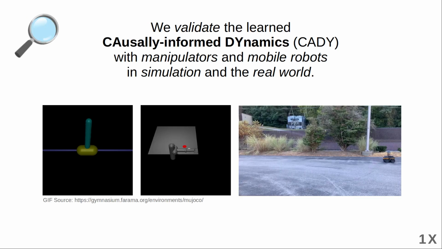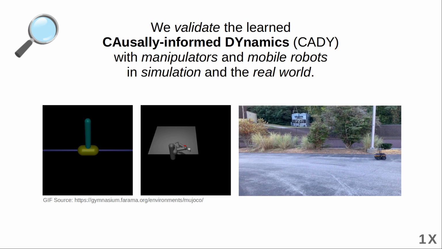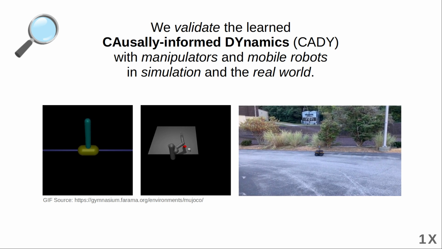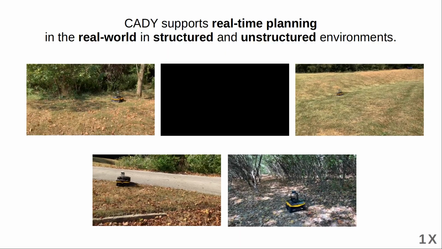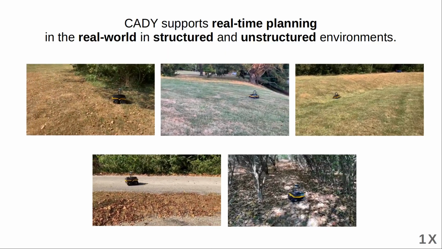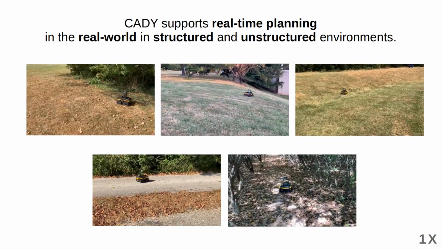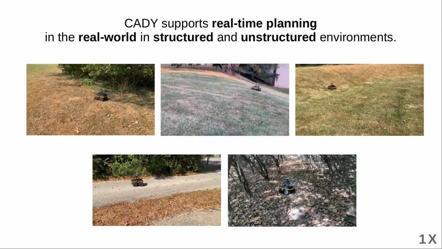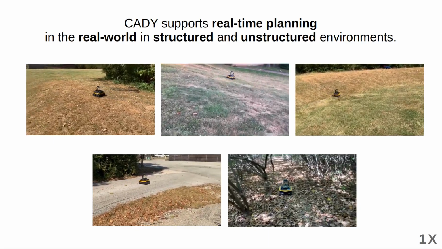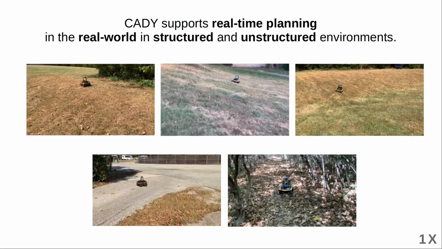robot. We have validated the learned causally informed dynamics, CADI, with manipulators and mobile robots in simulation and the real world. CADI supports real-time planning in the real world in structured and unstructured environments. Thanks to its leaner architecture, the dynamics model can be used by sampling-based planners like MPPI to successfully generate control actions for the ground robot.